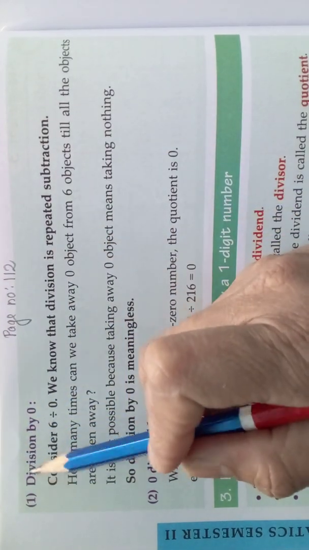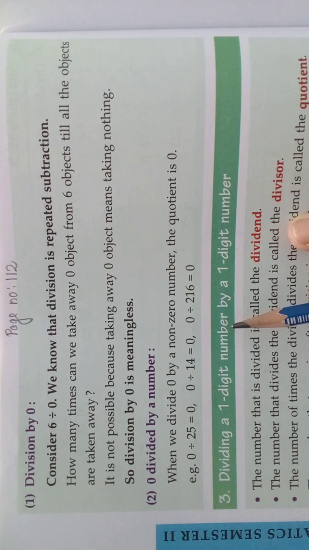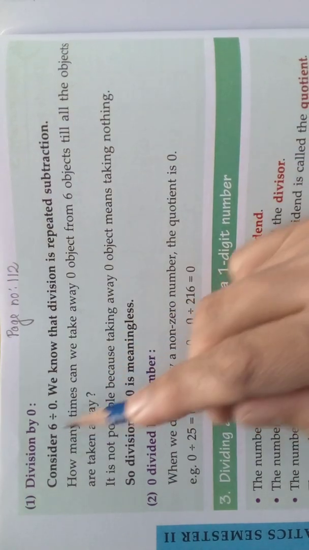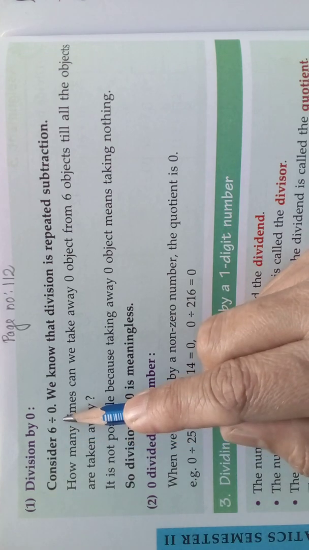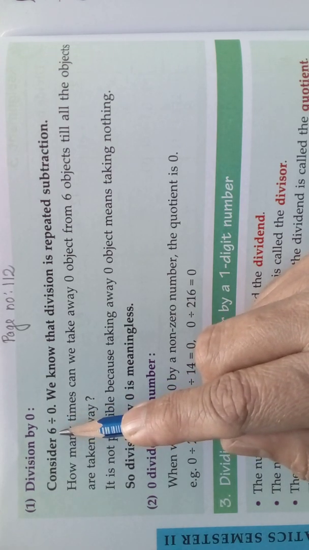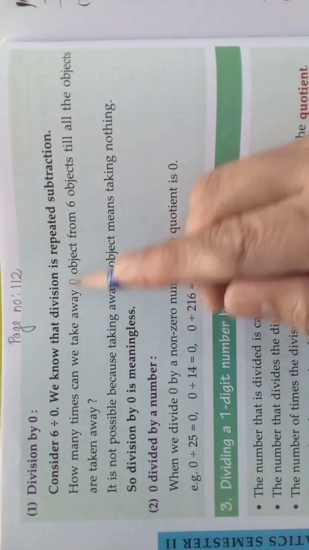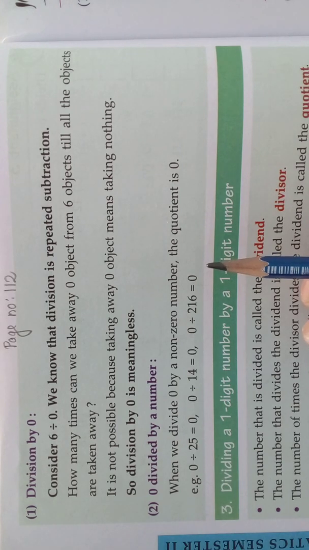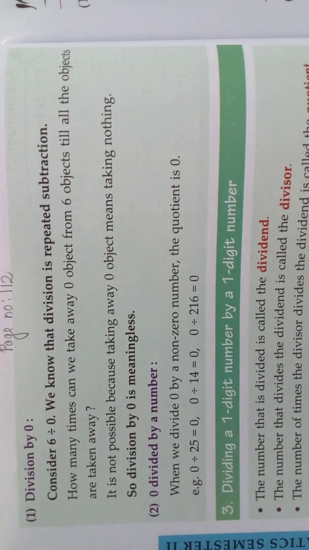See the division by 0. Now if you are going to divide a number by 0, what will be the quotient? Come, we will see. Now we are going to divide 6 by 0. We know that division is repeated subtraction. We do subtraction repeatedly until we get the remainder 0. That we saw in our last video.